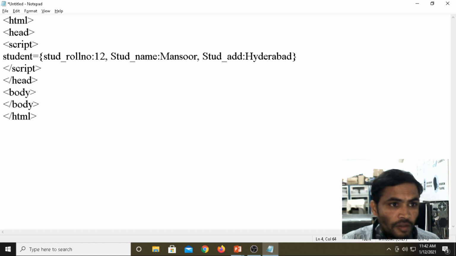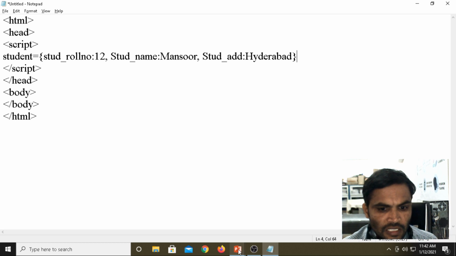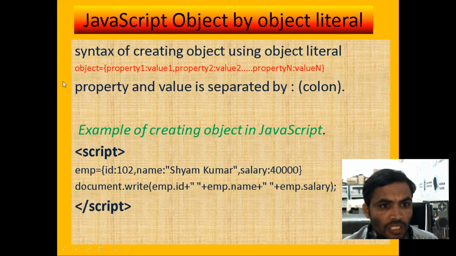Then we are defining the object with the help of the literal. According to the syntax, the object name we have given is student, then we give the properties. The property name is student roll number, then we assign the value, then property 2. For the second property we give the student name. We can declare up to n number of properties.